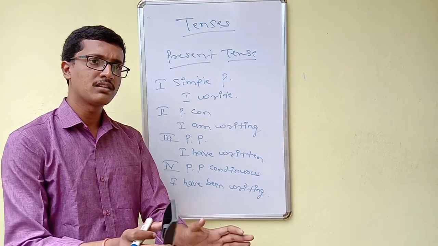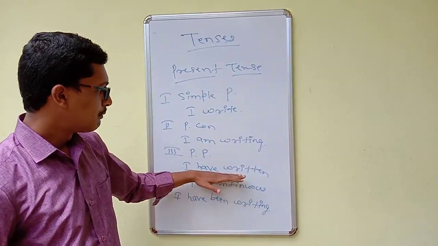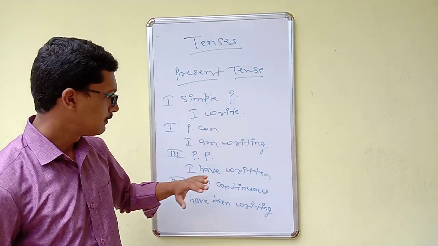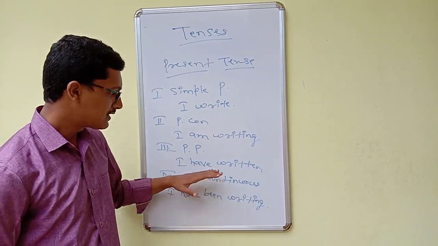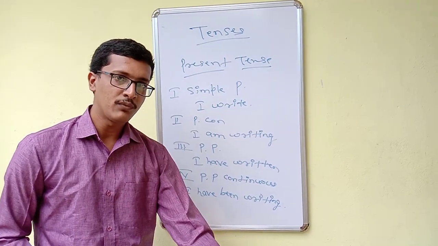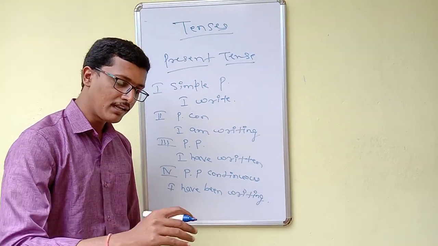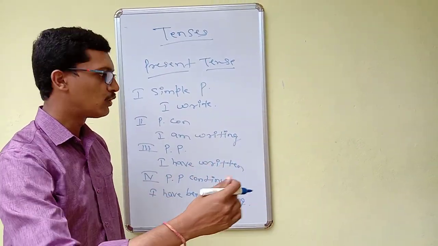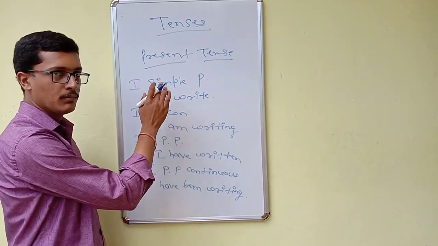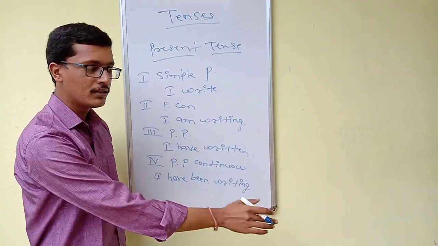So it means I completed it some 10-20 minutes ago, or maybe less than that. Present perfect, we can say that tense: I have written. Present perfect continuous: I started, I'm still writing. I may write for some amount of time: I have been writing. So what I'm doing at present, I'm writing, and I will write for some amount of time also. So this is present: I write, I am writing, I have written, I have been writing.